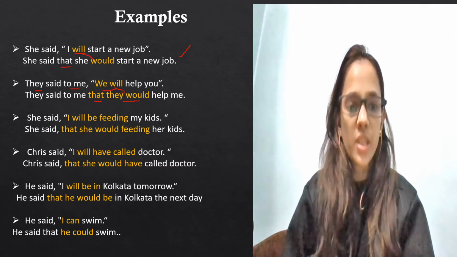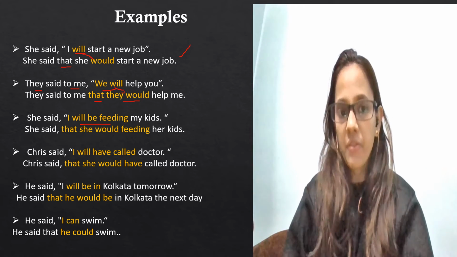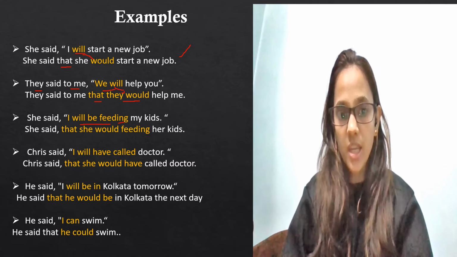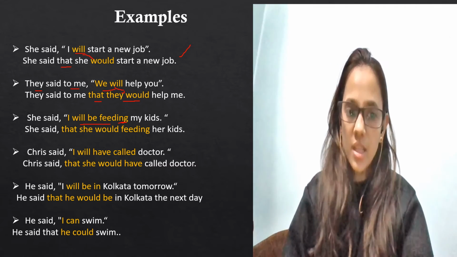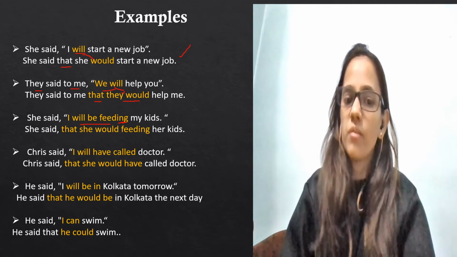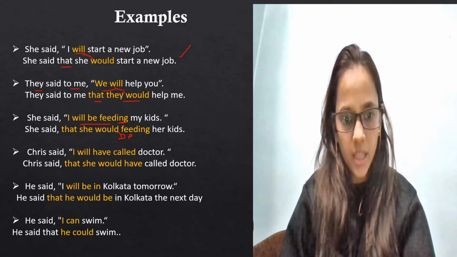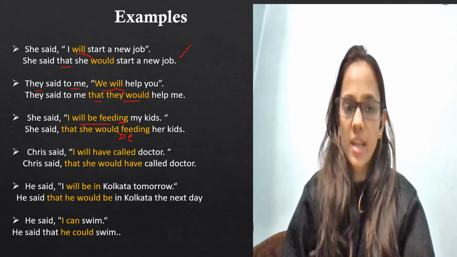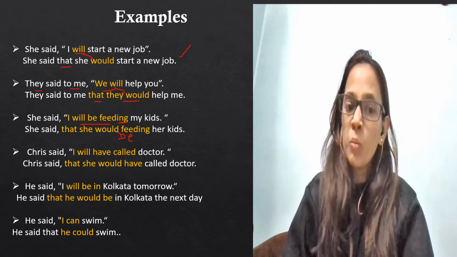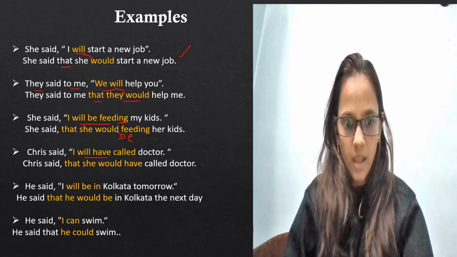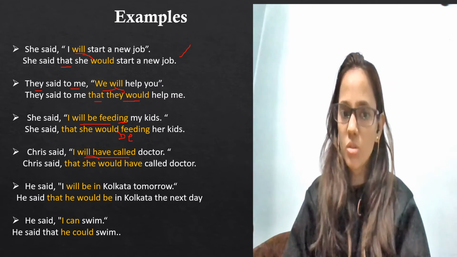Okay. Now she said, "I will be feeding my kids." I will be feeding is future continuous. And will obviously changes to would. She said that she would be feeding, it will come as would be feeding, not would only. She would be feeding her kids. Understood? Chris said, "I will have called doctor." Chris said that she would have called doctor. Will have called, nothing else, only will changes to would. Okay, always remember that will changes to would.